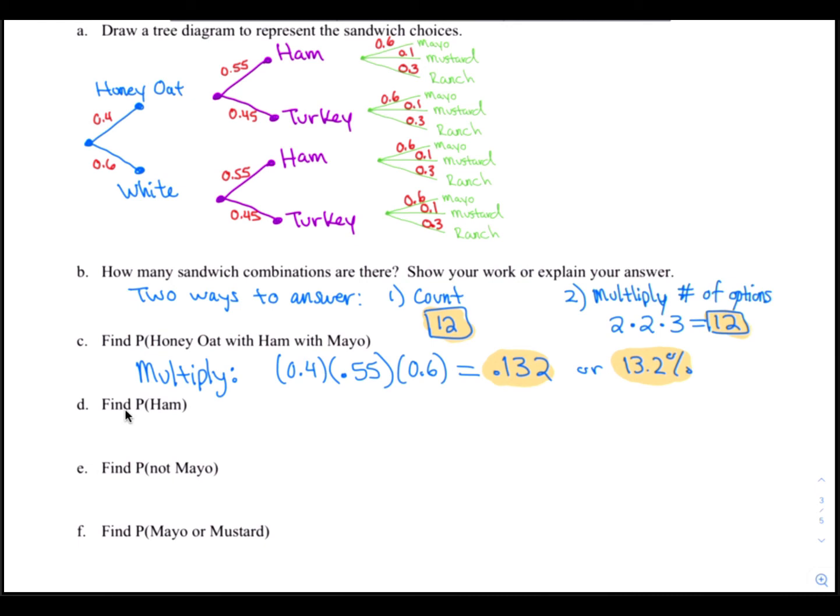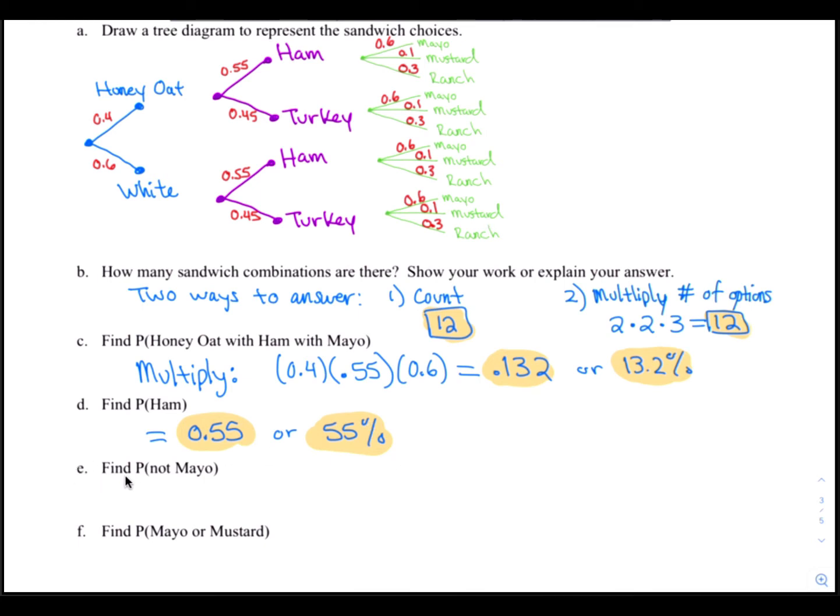All right, letter D, find the probability of choosing ham. Well, if you look up here, the probability of choosing ham is just 55%, or 0.55. So you can write it as a decimal, 0.55, or 55%, and that's it.